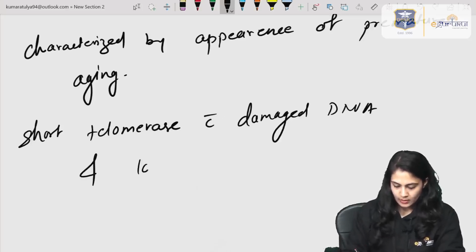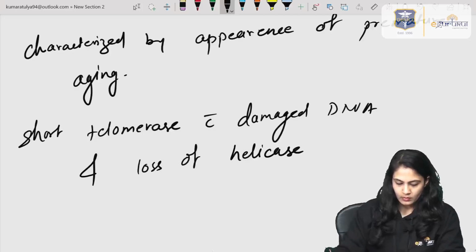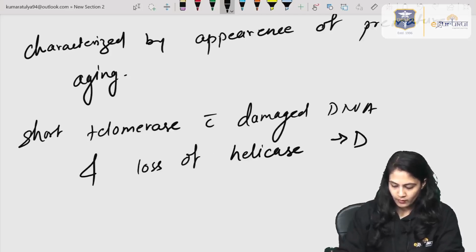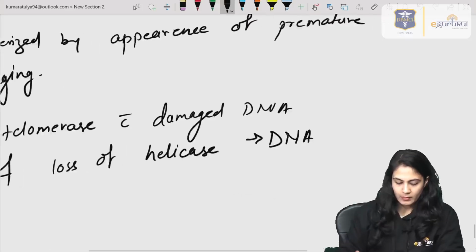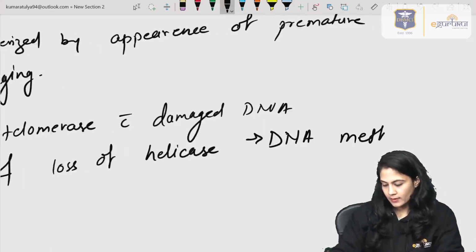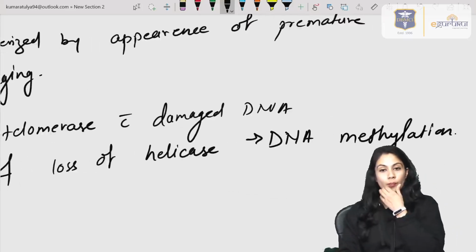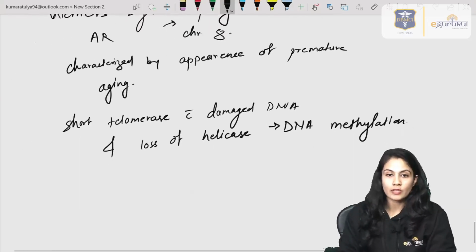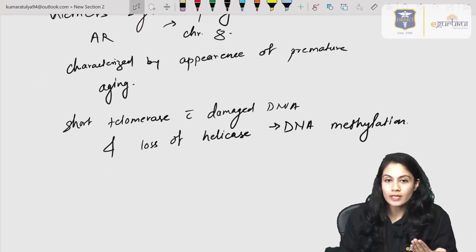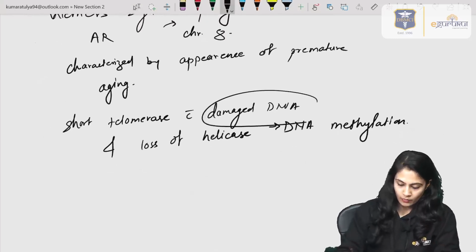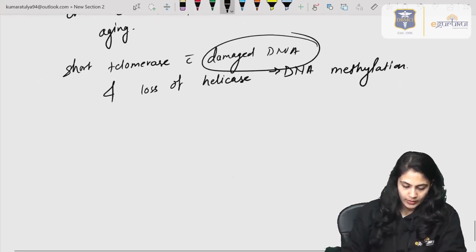Plus with this there is a loss of helicase because of DNA methylation. What happens in this case is DNA undergoes methylation, right? So DNA methylation will cause the shortening of telomerase and damage of DNA, right?